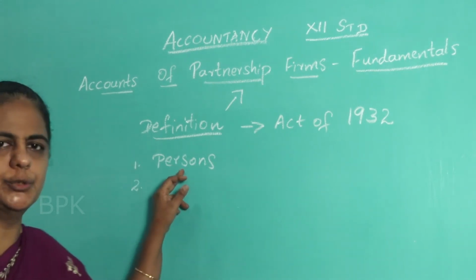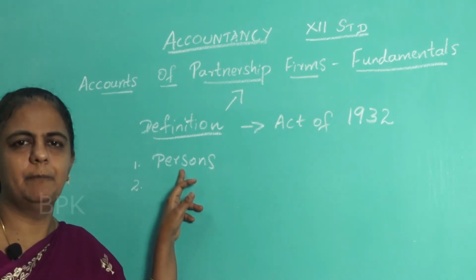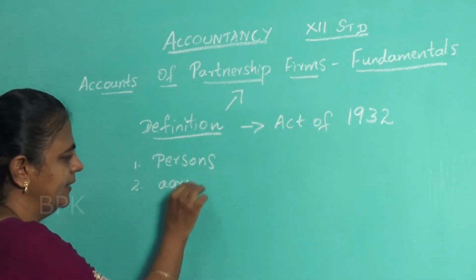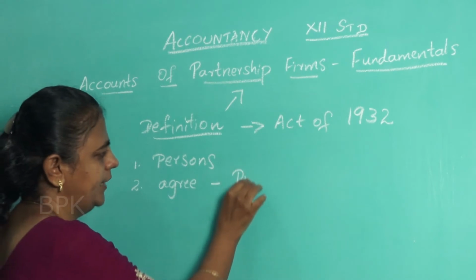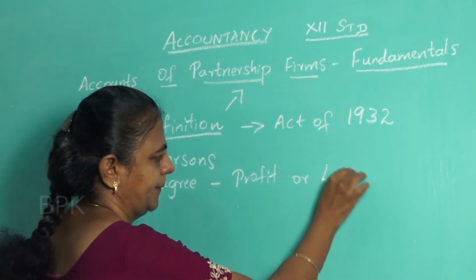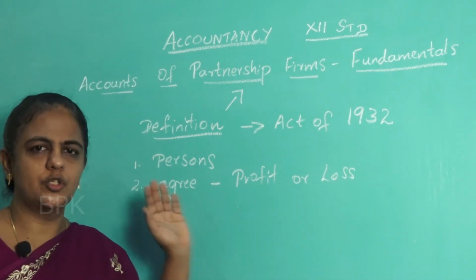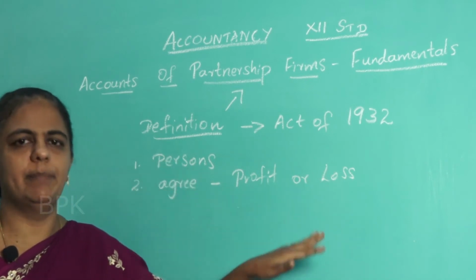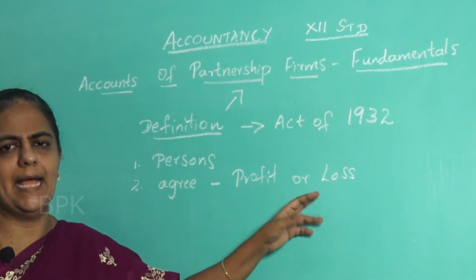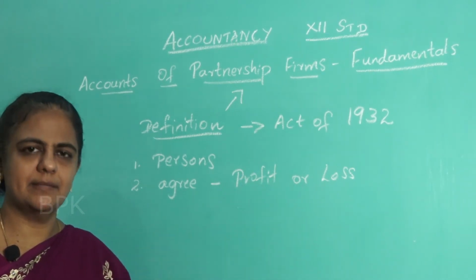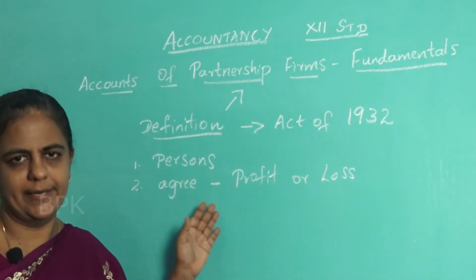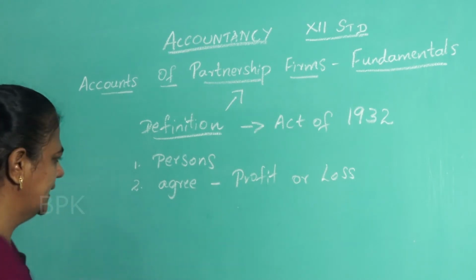Then what do these persons do? They all join together and agree to share the profit or loss. So profit also should be shared and loss also should be borne by everybody. A partner cannot say, I will not share the loss. He has to share the loss. But in some cases they need not share loss if the other partners agree. Okay. Next.